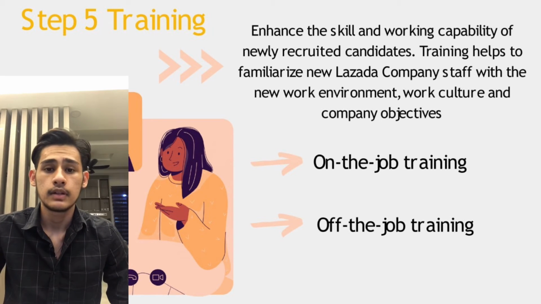For example, Lazada holds many activities for their workers to improve their work and become better and more efficient for the company, to keep production working properly and efficiently.